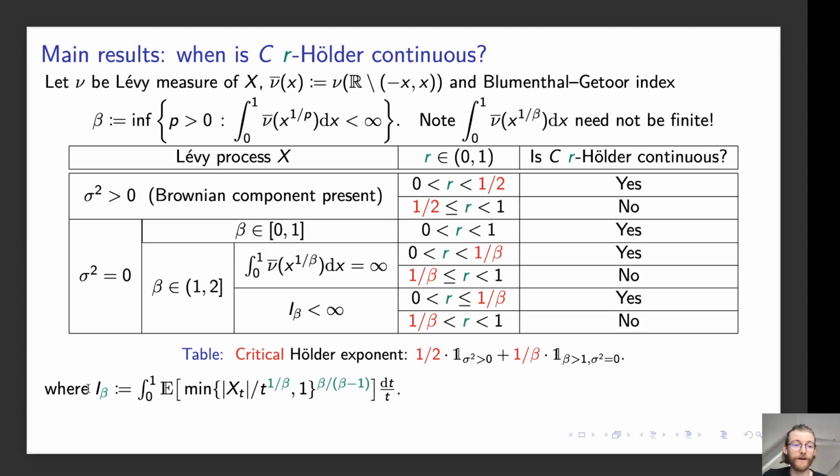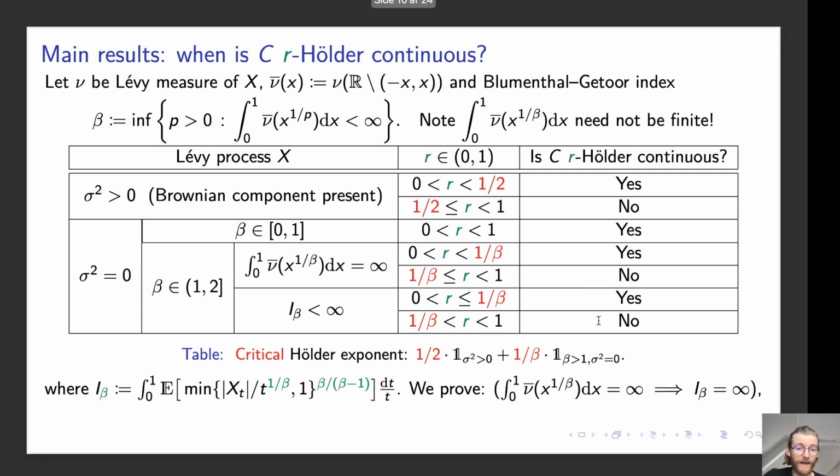Now, if we define the integral I_β to be the integral of the expectation of the function we see here with respect to the measure dt over t, then when this is finite, the critical case now goes into the yes category instead. So for r less than or equal to 1 over β, it is r-Hölder continuous, and for r strictly larger than 1 over β, it's not.